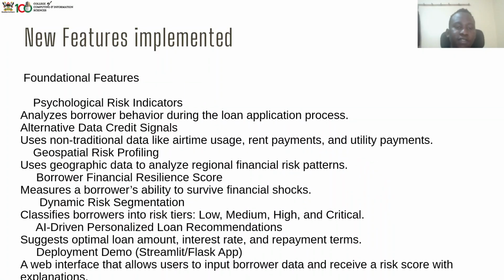We have some features like psychological risk indicators, which analyze borrower behavior during the loan application process. Geospatial risk profiling uses geospatial data to analyze regional financial risk patterns. Borrower financial resilience score measures a borrower's ability to survive financial shocks. Dynamic risk segmentation classifies borrowers into risk tiers: low, medium, high. AI-driven personalized loan recommendation suggests optimal loan amount, interest rate, and repayment terms. Then our deployment was using Streamlit and Flask, which gives us a good web interface.